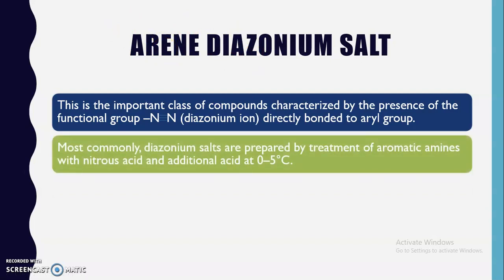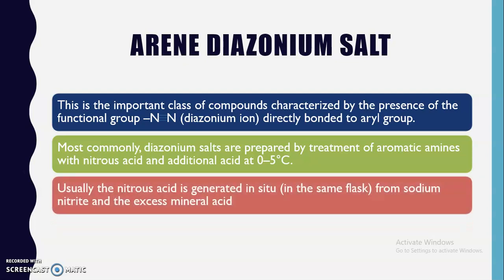When this diazonium ion is directly bonded to the aryl group, this is known as the arene diazonium salt. Most commonly, diazonium salts are prepared by the treatment of aromatic amines with nitrous acid, and in addition we have to use another acid, and this reaction is carried out between 0 to 5 degrees Celsius. Now, this nitrous acid is generated in situ.